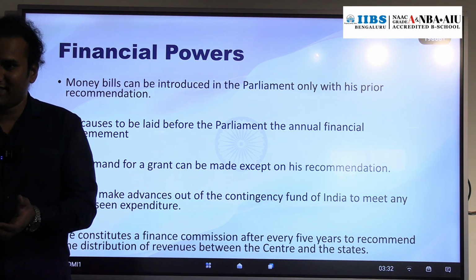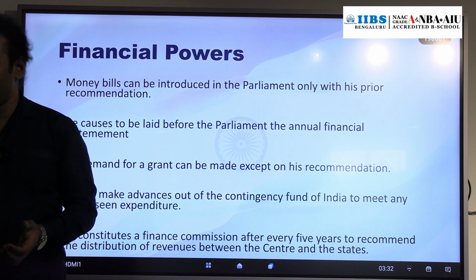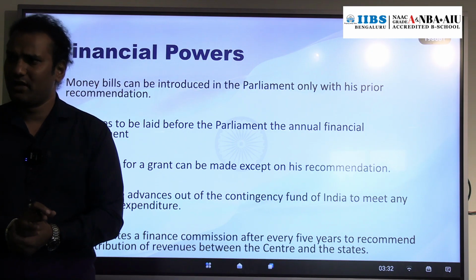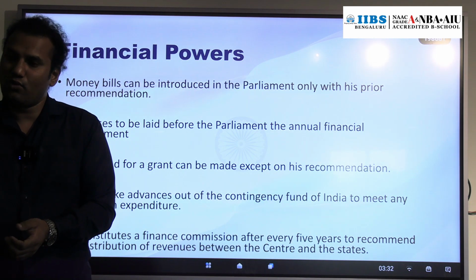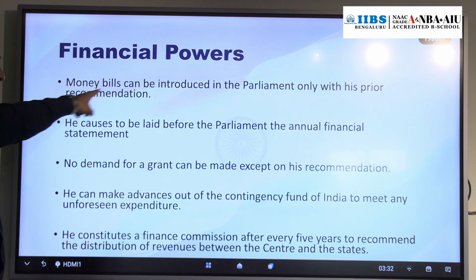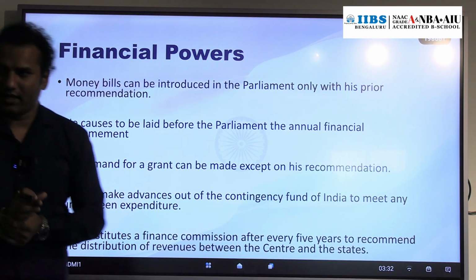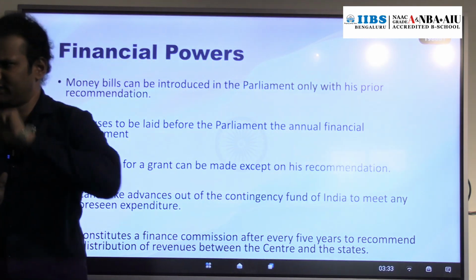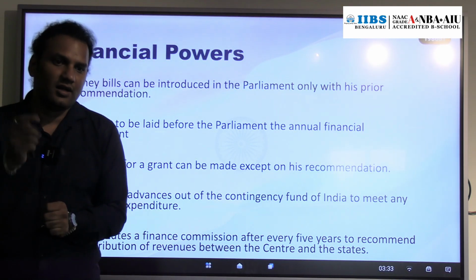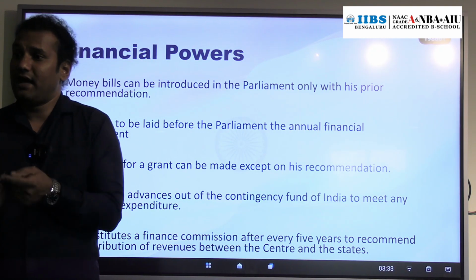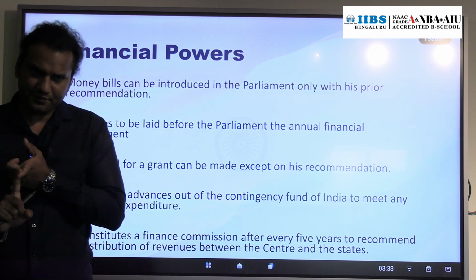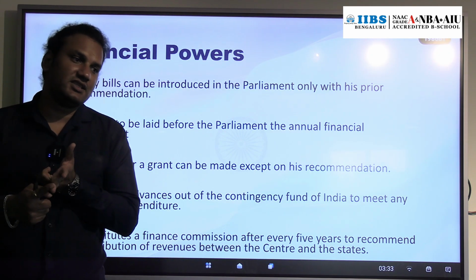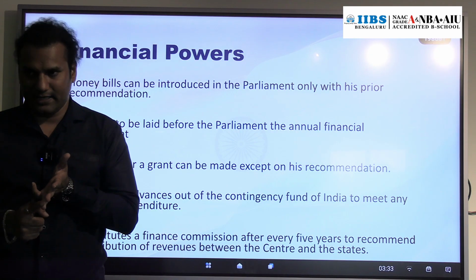They can't ask, give me a cheque. In parliament we will discuss those procedures. So through grants only the minister can ask for the money, and that grant can be given only after the recommendation of the President of India. Generally at the central level we have three funds, popularly, which are mentioned in the constitution. We have the Consolidated Fund of India, which we will discuss, then the Contingency Fund of India and the Public Accounts of India.